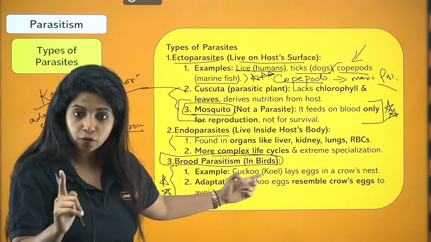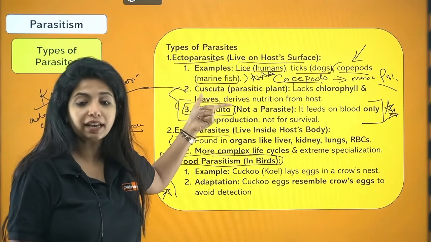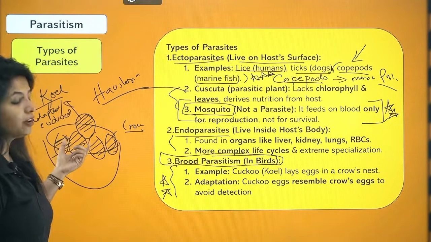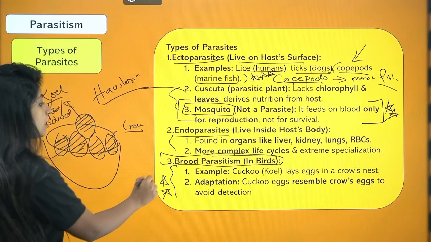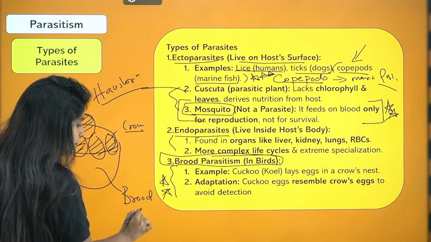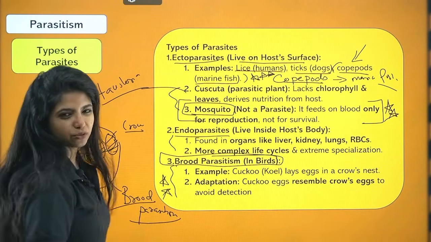This is a very important question. Does the crow evolve itself? No, it's the cuckoo's egg which has evolved. Okay, it's cuckoo's egg which has evolved. And this type of parasitism is known as brood parasitism. This is brood parasitism. Rude parasitism is what I remember. Very rude, no? Very rude to do that.